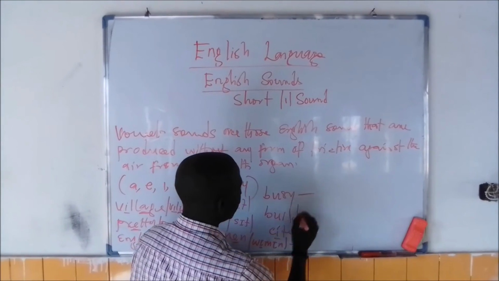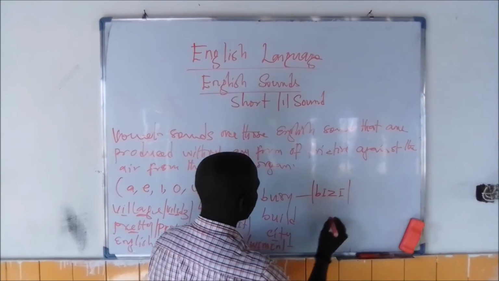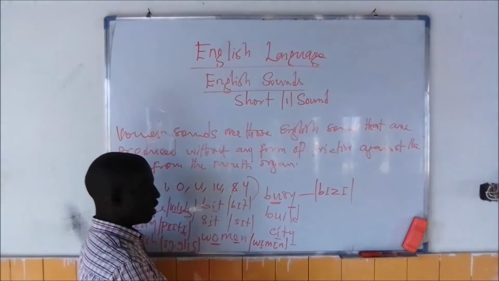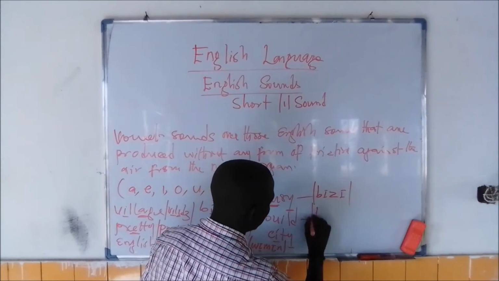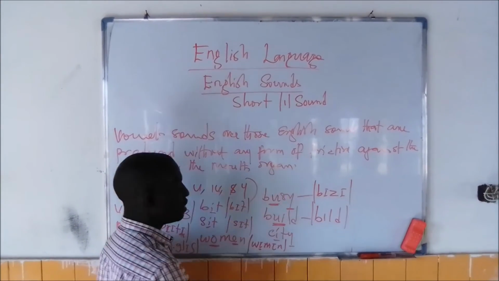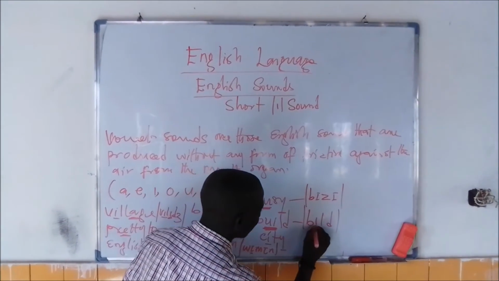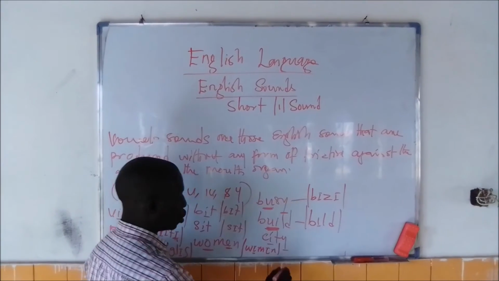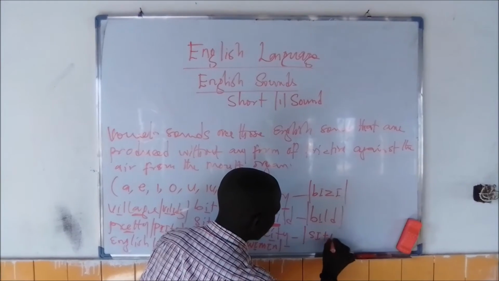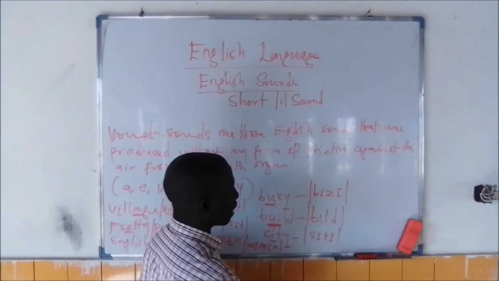Then the word busy, as we pronounce it, busy. So you find out that the letter U here sounds as E, and the letter Y here sounds as E. Then the word bead. So it is not building, it is bead, not build. Bead. The letter UI here stands as E, or takes E's position. Then city, as we pronounce it, sounds as city. So the letter I here stands as E, and the letter Y here also sounds as E.